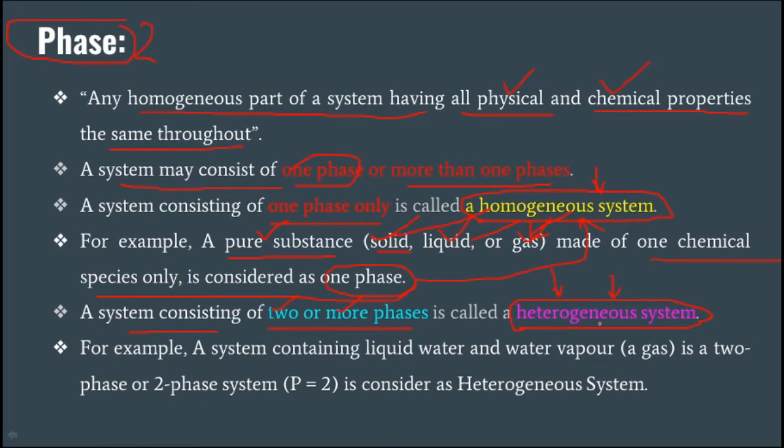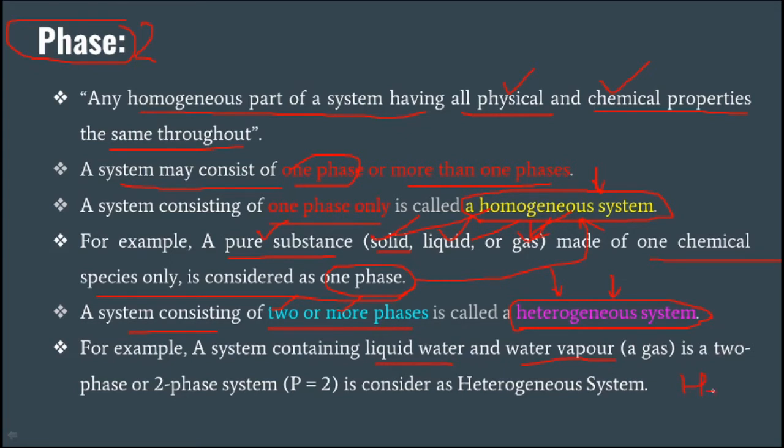And those phases are called heterogeneous phases. An example of heterogeneous phases is a system containing liquid water and water vapor. The liquid water and water vapor have the chemical composition H2O.